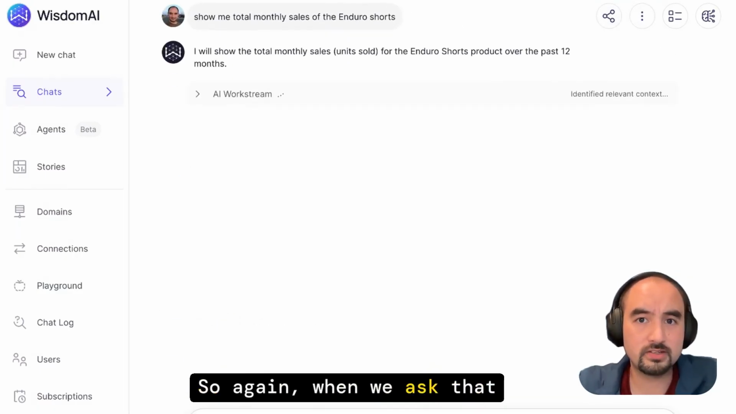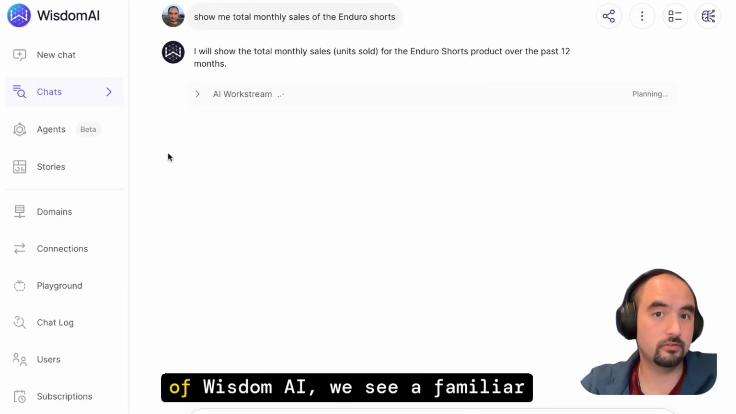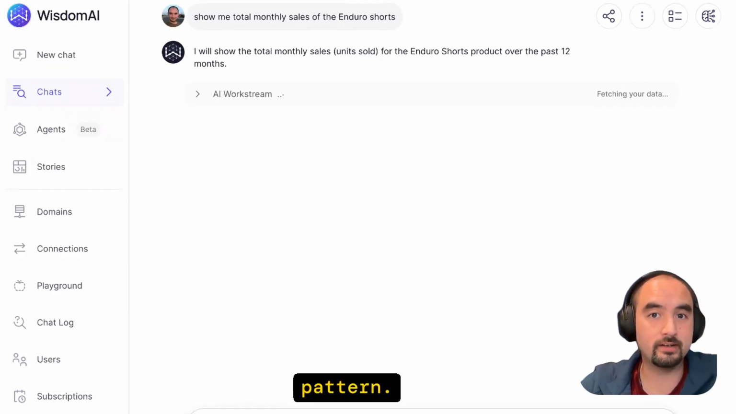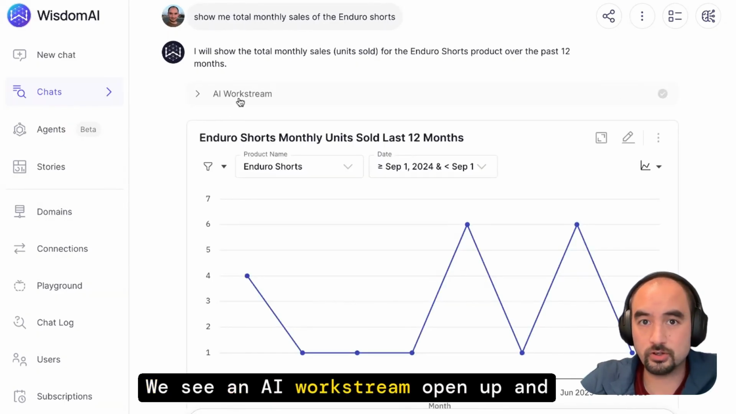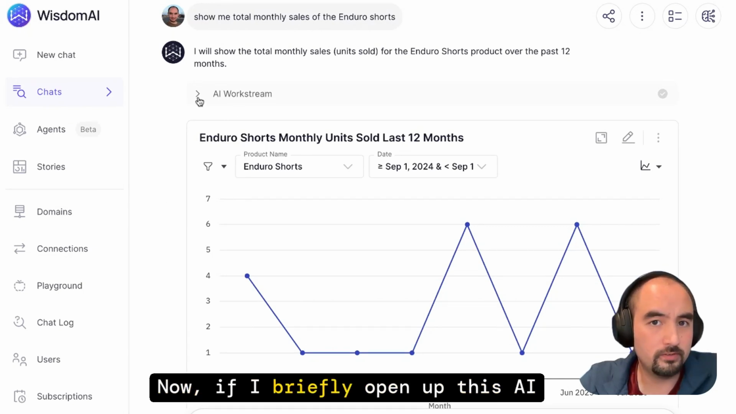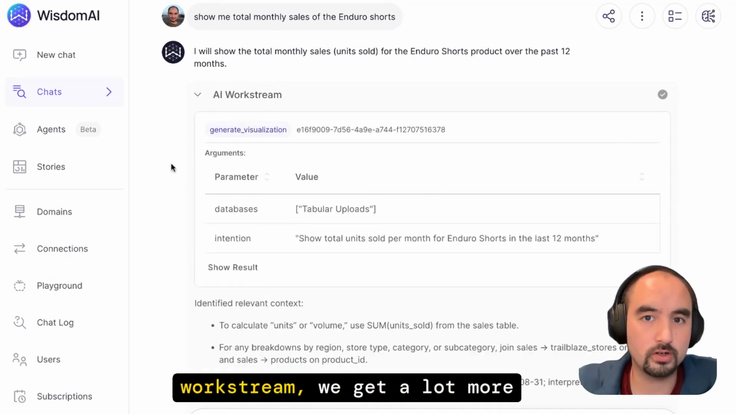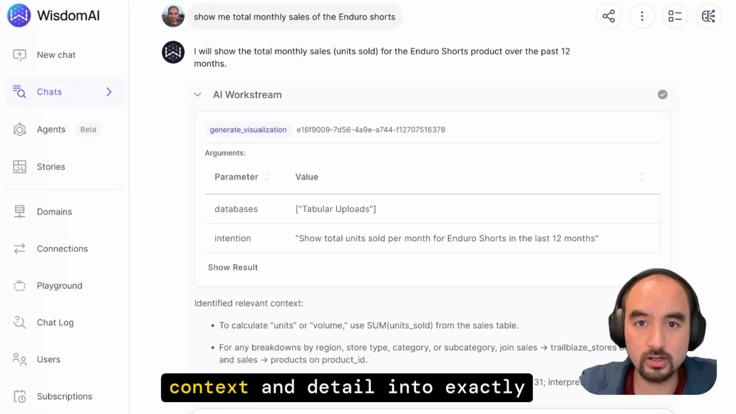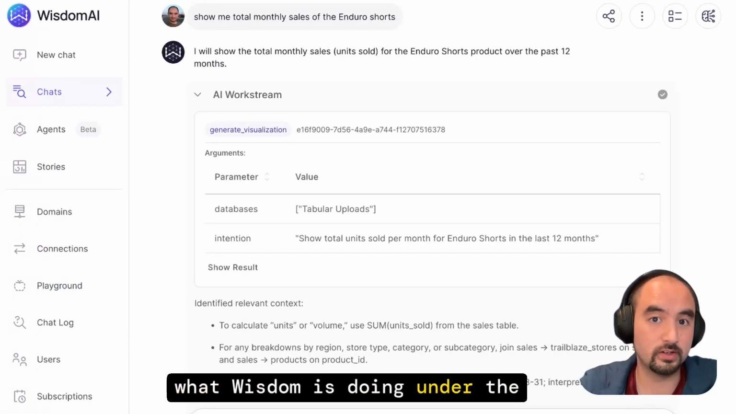So again, when we ask that question, when we ask any question of WisdomAI, we see a familiar pattern. We see an AI workstream open up and we see some sort of result. Now, if I briefly open up this AI workstream, we get a lot more context and detail into exactly what Wisdom is doing under the hood.